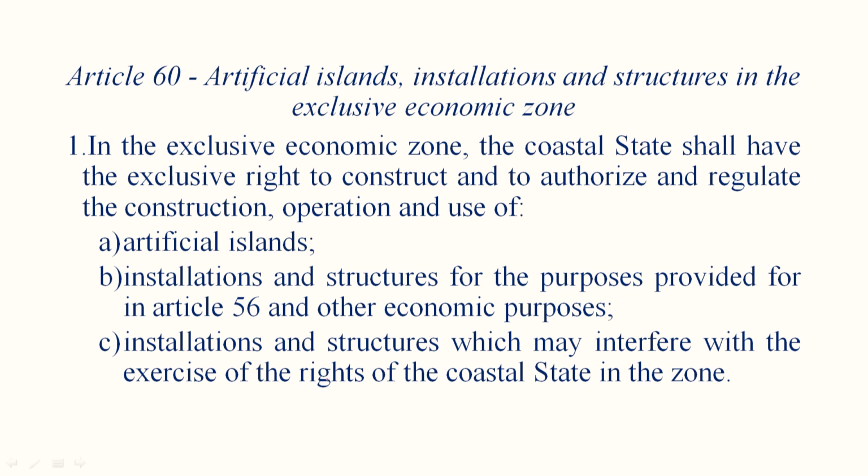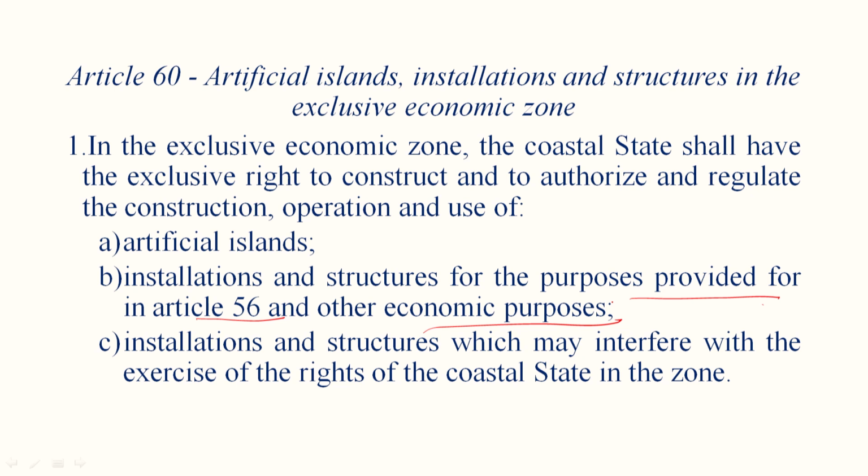So they have different kinds of rights: the right to construct, then the right to authorize its use, and to regulate the construction, operation and use of artificial islands. Secondly, installations and structures for the purposes provided for in Article 56 and other economic purposes. Further, these coastal states have the right to set up other installations, like India has set up its installation at the Bombay High to explore natural gas and oil. So different kinds of installations and structures can be laid down for the purposes provided in Article 56 and other economic purposes.